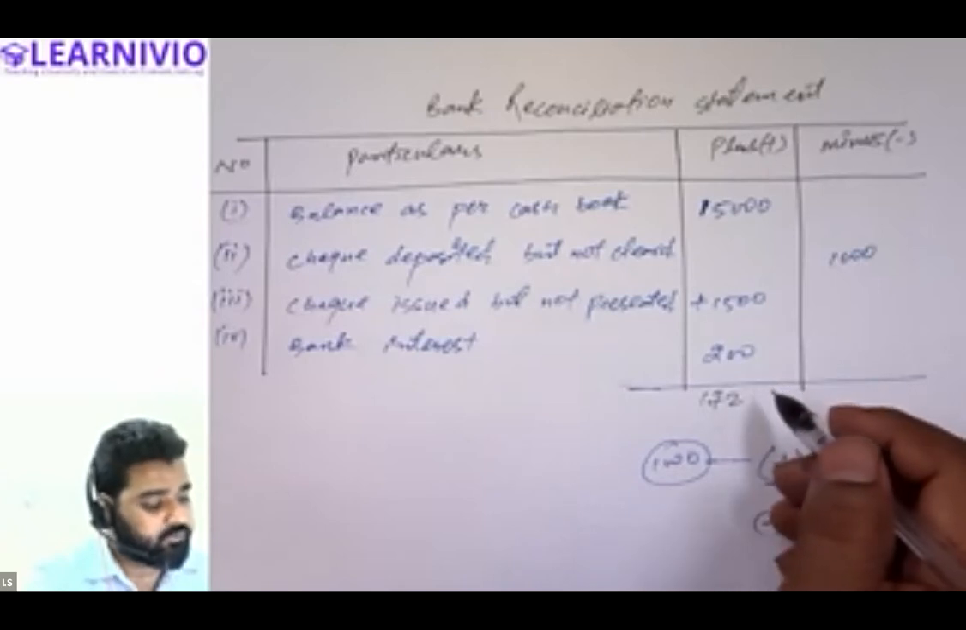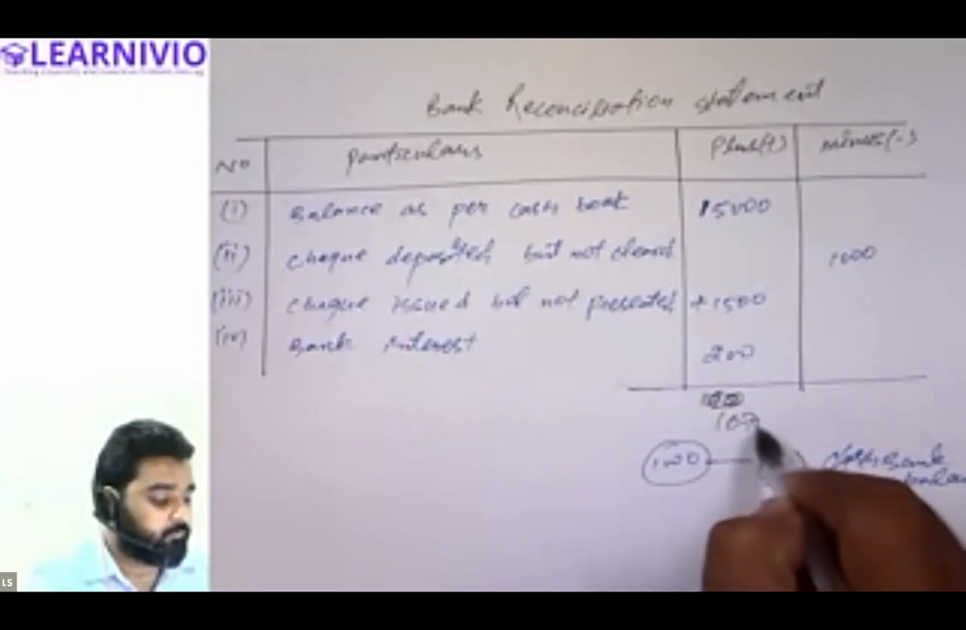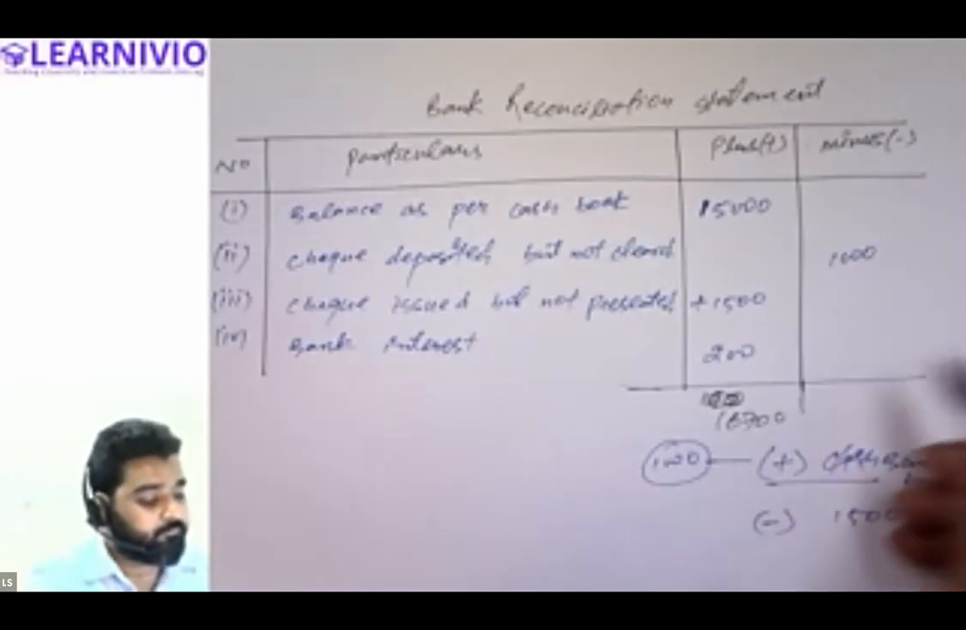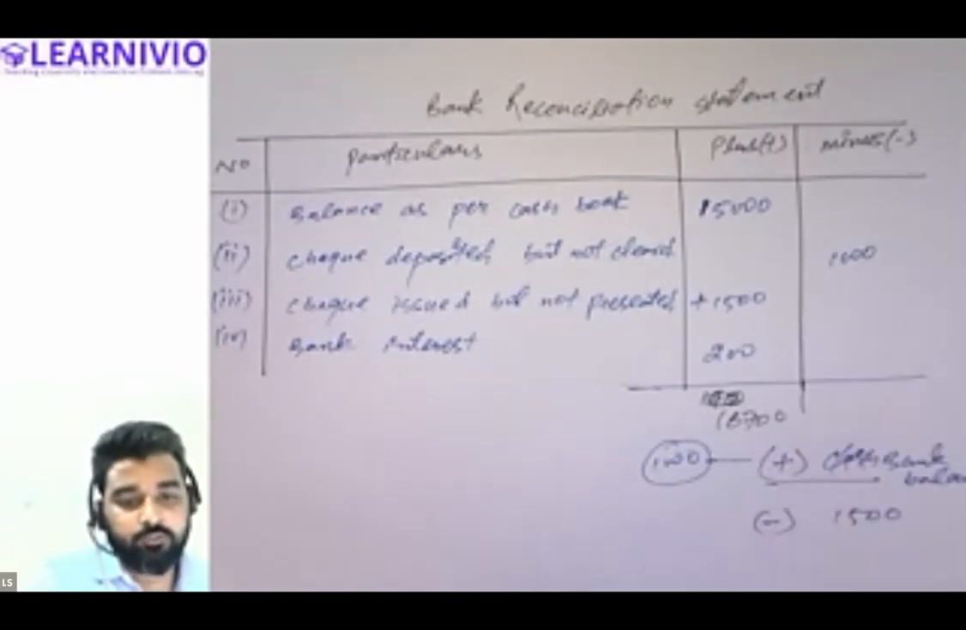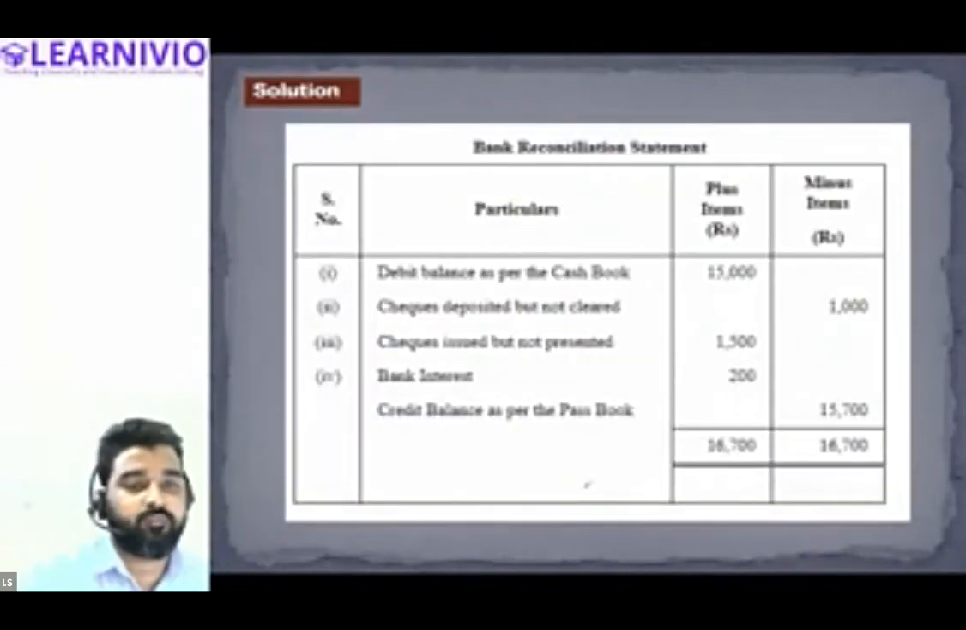17,200 or, sir, 16? 16,700. Okay, 16,700. And on the minus side as well. So just a minute, let me show you the solution of this. See, this is how it will be presented.